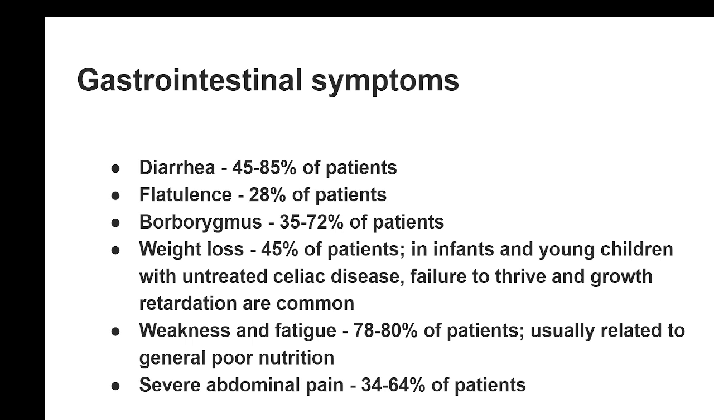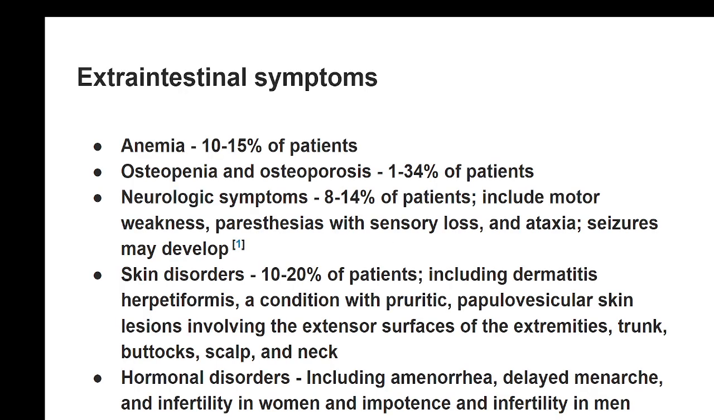retardation is common. Gluten sensitivity also is more common in children who are fed artificial food supplements, or milk, powdered milk-like supplements, which can also trigger gluten sensitivity in children. Other clinical symptoms are weakness and fatigue in the majority of the patients with poor nutrition. Abdominal pain could also be another clinical symptom.